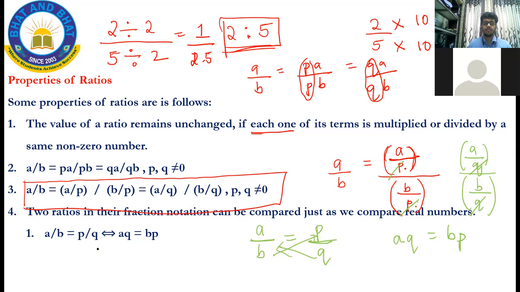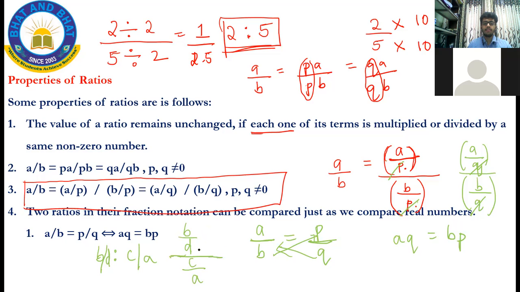So if I give you a ratio B is to C, or let me write B by D is equal to C by A. If I give you this ratio, it means that B by D, this ratio symbol indicates the division, divided by C by A. Now, how can I simplify this?